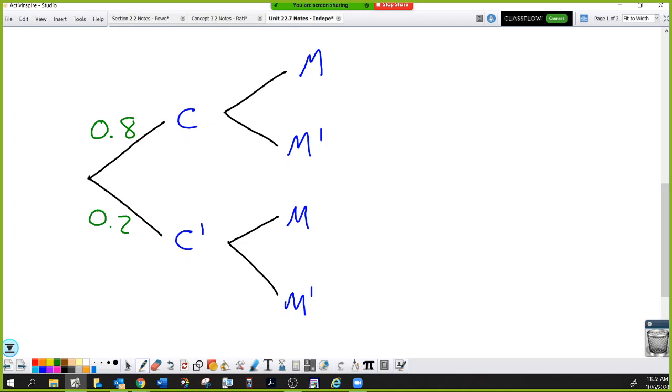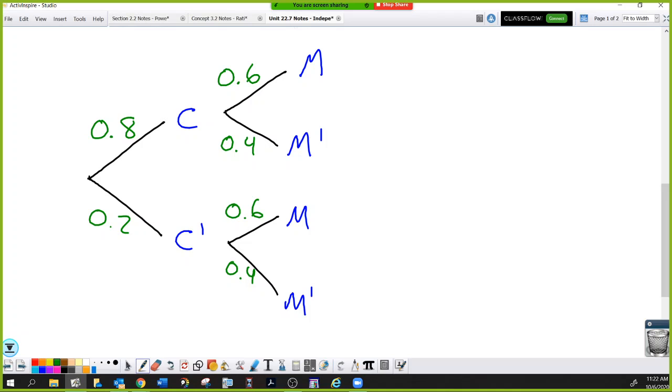Notice that these two branches add up to 1 because an event either happens or it does not. Now, regardless of what happened with the car, the probability that the motorbike starts was 60%. That's 0.6. So starting is 0.6, so what's not starting? 0.4. And again, those branches come down here with the exact same probabilities.